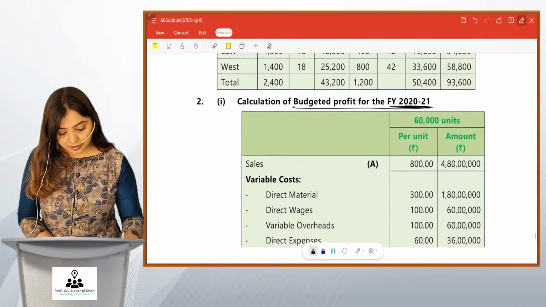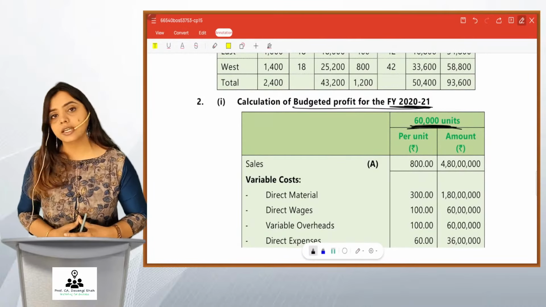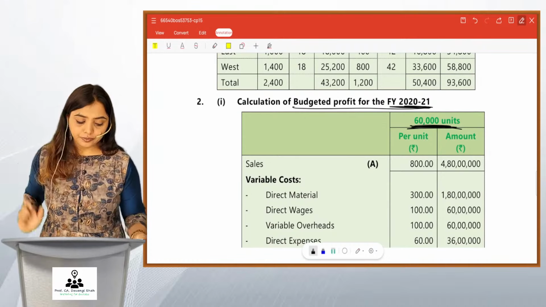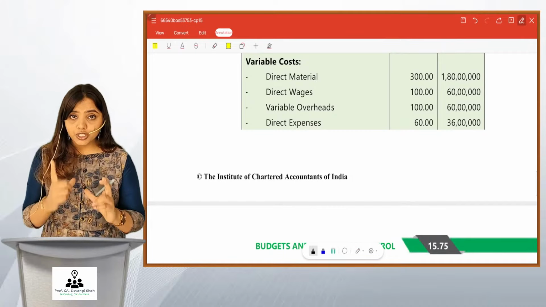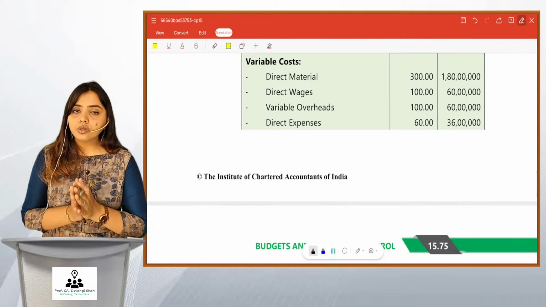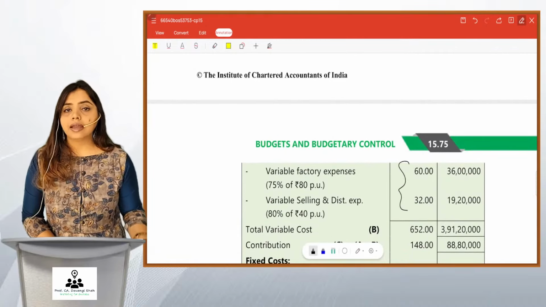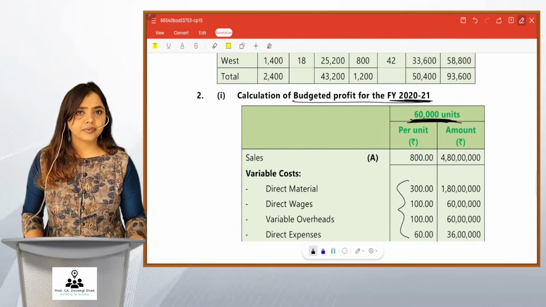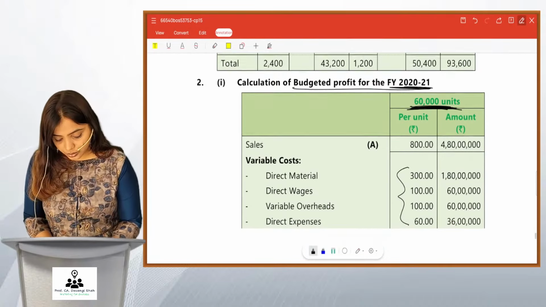For the 60,000 units of 2021, we will calculate profit. How will we calculate profit? It would be sales minus all the costs given. First I will explain all the costs. Keep the question in front of you. Take all the costs given in the question and multiply them by 60,000 units. That's it. All the costs given in the question are for 60,000 units. Just multiply them by 60,000 units to get the total cost.